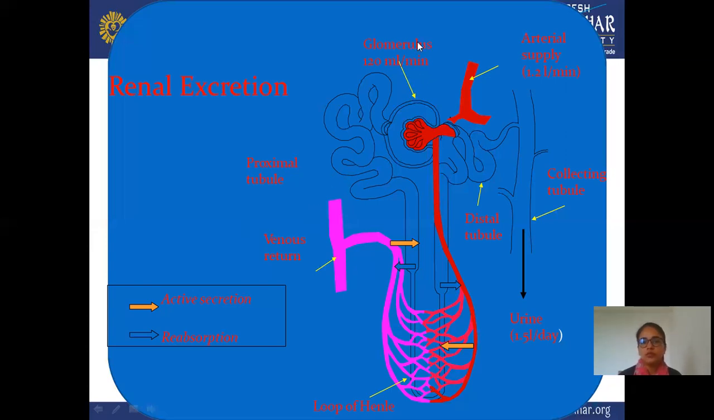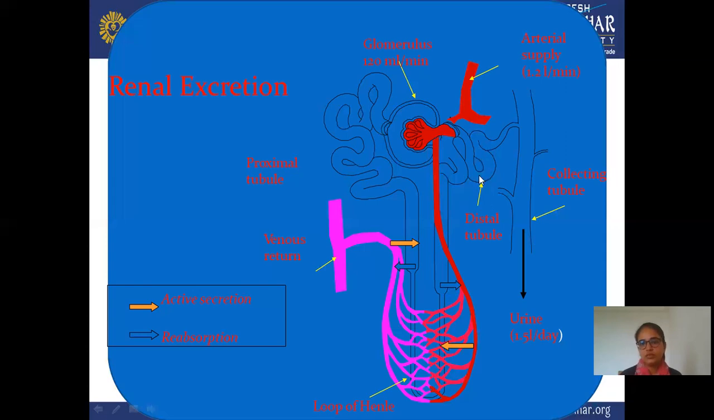In this, glomerular filtration takes place with the help of this glomerulus. The quantity is approximately 120 ml per minute, meaning 120 ml in a single minute is filtered out through this glomerulus, and it shows this active secretion. So yellow lining means active secretion takes place, and the amount is 120 ml per minute, or in a single minute.